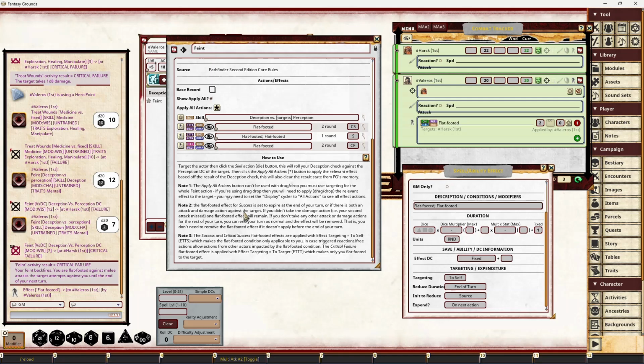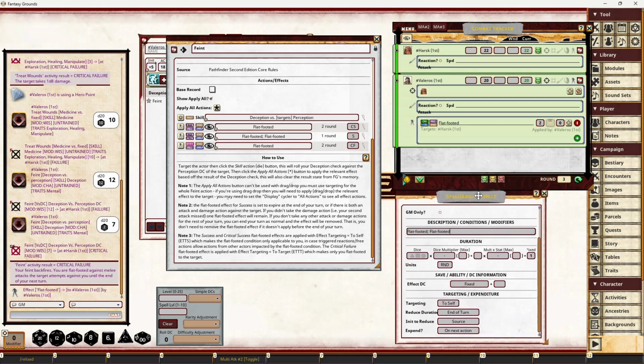It's because to just apply flat-footed effects to the next action, you'd need it for an attack, and then that would be expended on the next action, and you'd also need it for the damage. Or you'd put an effect that's flat-footed and it's available to the end of the turn, but then if you did additional attacks, it would still be there. You'd have to remove it. This is kind of giving you the best of both worlds.